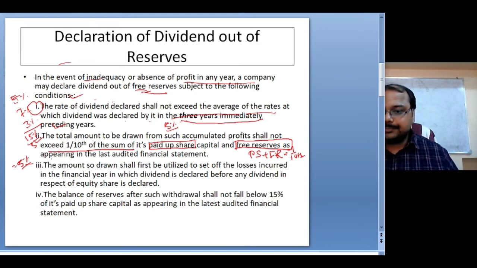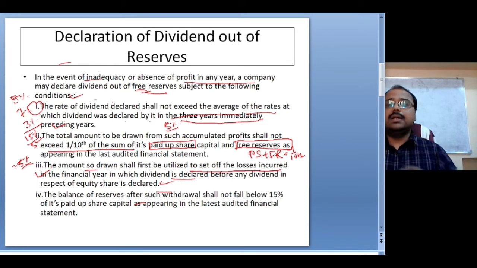Condition number three: the amount so drawn shall first be utilized to set off losses incurred in the financial year in which dividend is declared, before any dividend in respect of equity shares is declared.